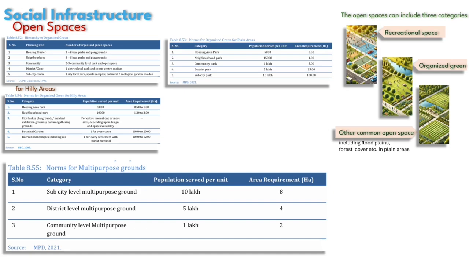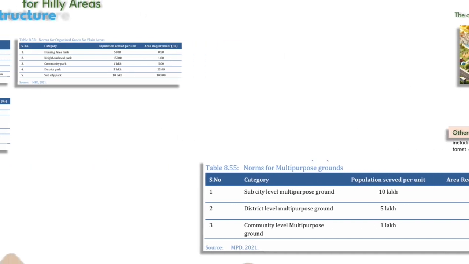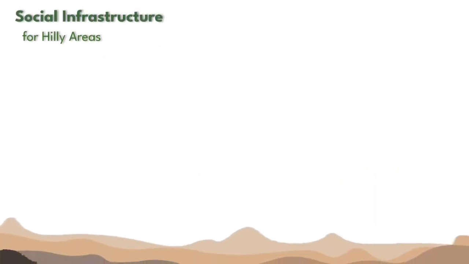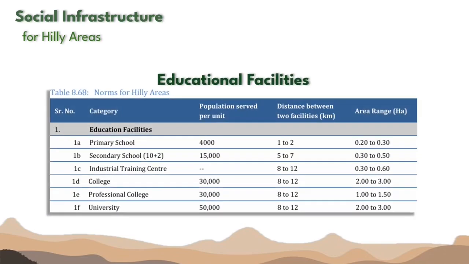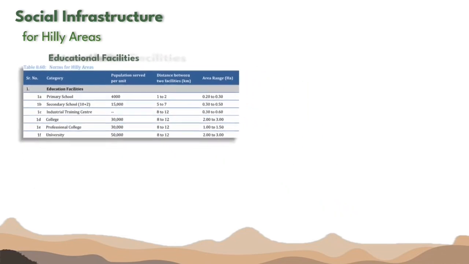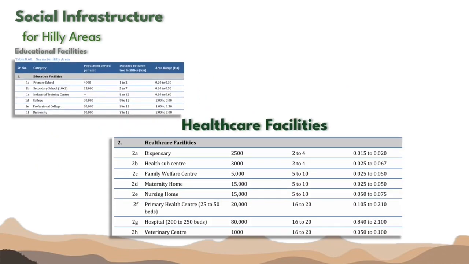Similar to such guidelines for open spaces in hilly areas, there are guidelines related to other social infrastructure in hilly areas. Let's start with education facilities. Primary school and secondary schools are the most important ones, and these can be asked in many exams. Next is health facilities. Just remember the guidelines for dispensary, nursing home, PSC and district hospital as they are important and can be asked in exams.